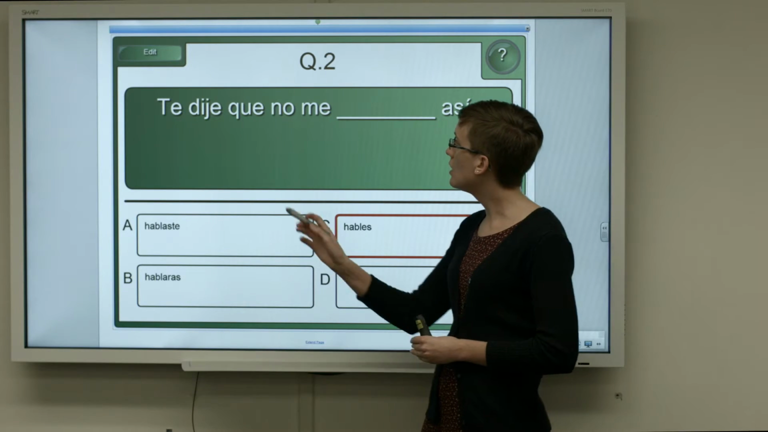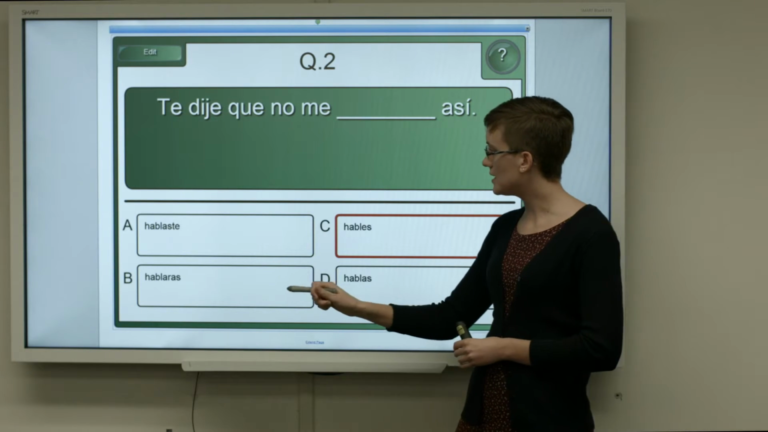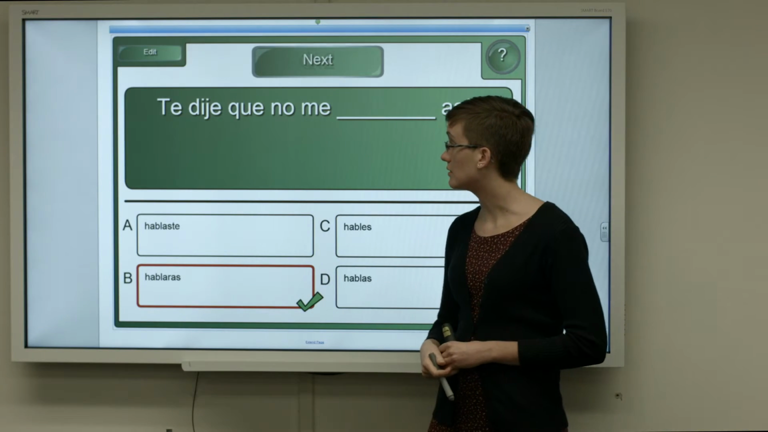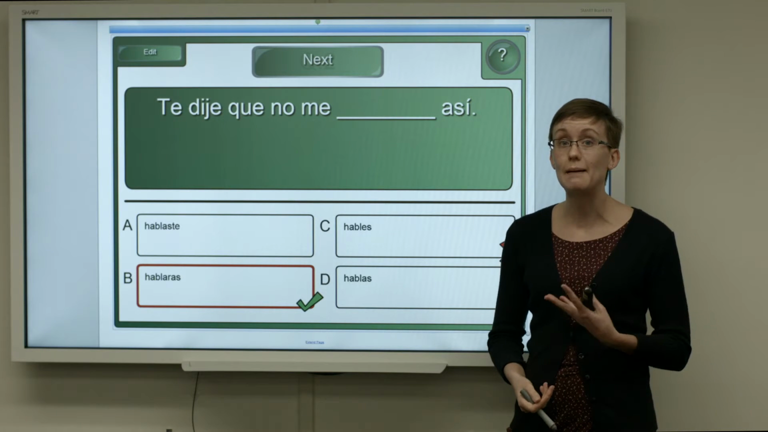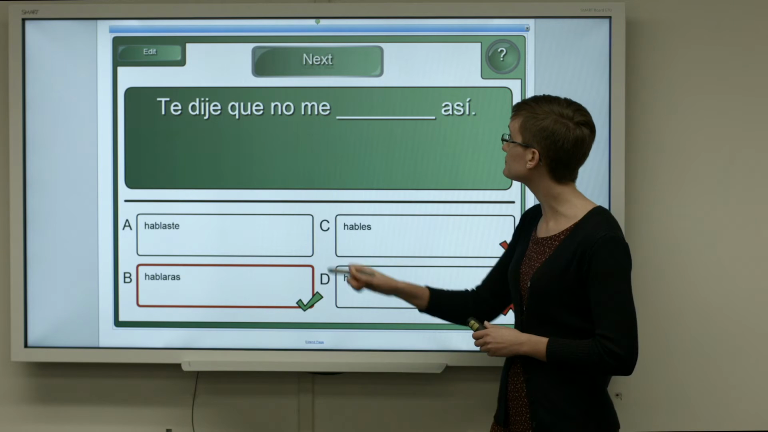Okay, so here we're making a command. I told you not to talk to me like that. So we need the imperfect subjunctive. Te dije que no me hablaras así. I told you not to talk to me like that.